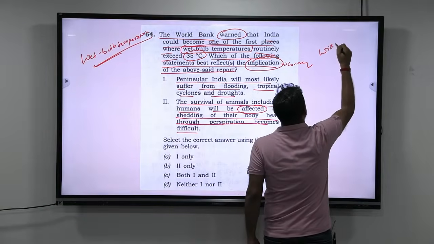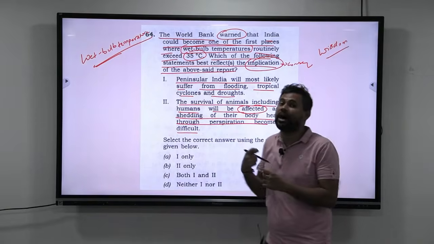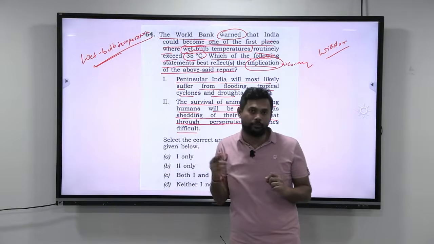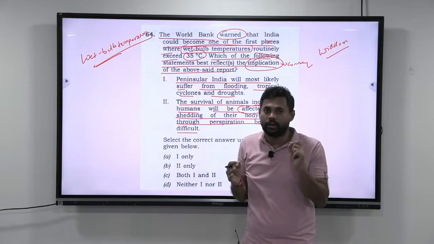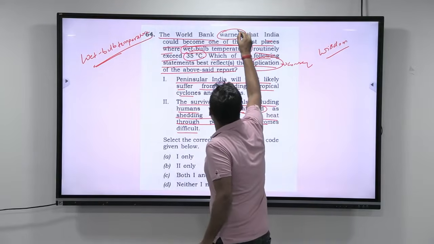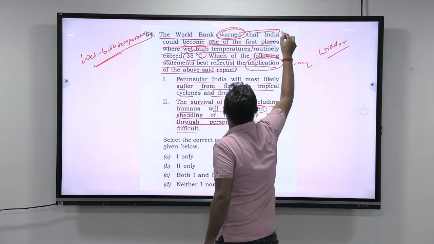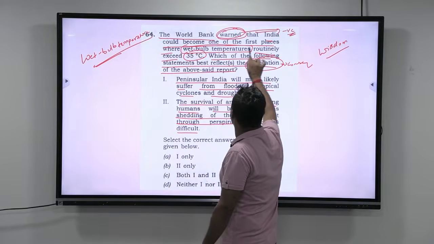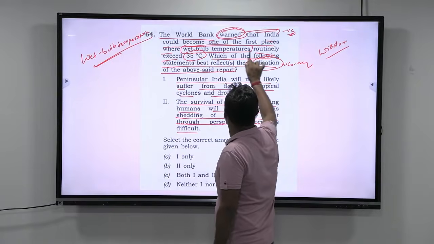When I say wisdom, this is a street smartish way of answering the question. That street smartness will come from solving more mock tests. It will not come from sitting and hearing some class. Look at this. Now, the World Bank warned. Warned means it has to be something negative. Okay. The World Bank warned that India could become one of the first places where wet bulb temperatures routinely exceed